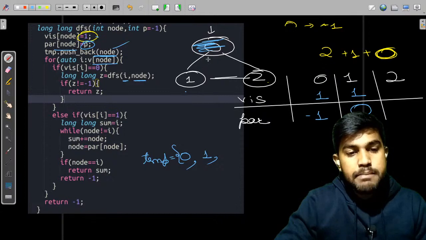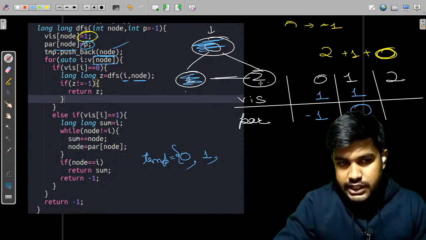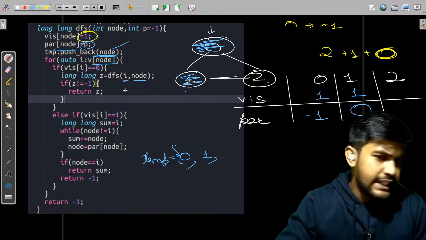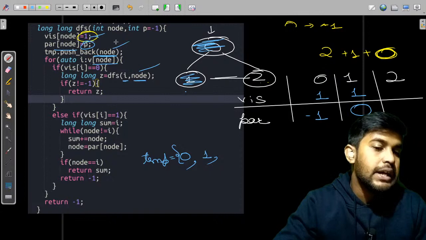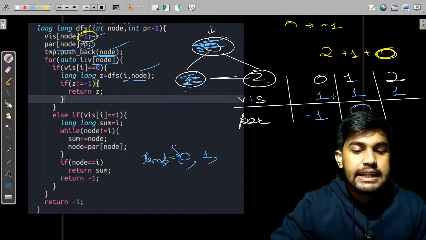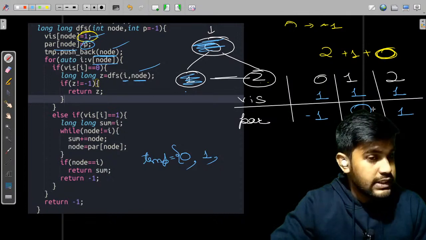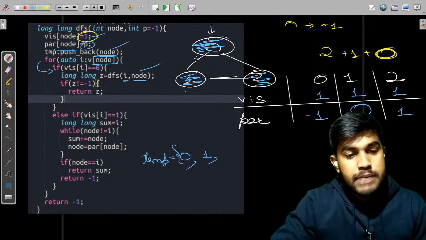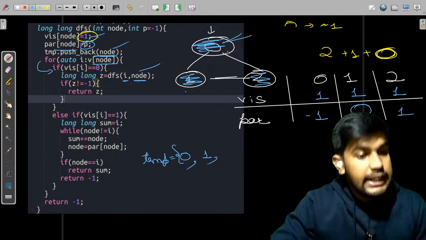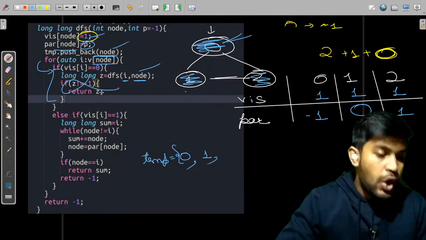If the neighbor of 1, that is 2, is not visited, we would start a DFS from that point. If we start a DFS, we would first come here, mark 2 as visited, and the parent of 2 is 1. So we would mark this. Then we would again come to the neighbors of 2. The neighbor of 2 is already visited. So if this is already visited, this if statement would not work.